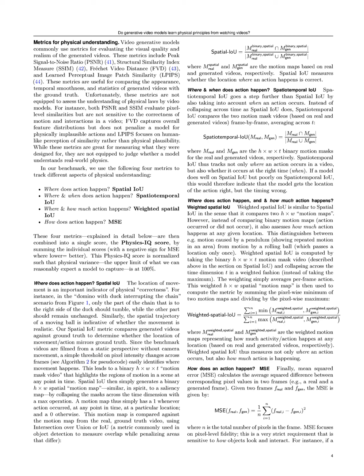Weighted spatial IOU measures both the location and the magnitude of actions, distinguishing between different types of motion, such as repeated versus single occurrences. Finally, MSE evaluates pixel-level fidelity, penalizing models for unrealistic changes in object appearance, thus complementing the other metrics by ensuring visual accuracy. Together, these metrics provide a comprehensive assessment of a model's ability to understand and replicate physical principles in video generation.